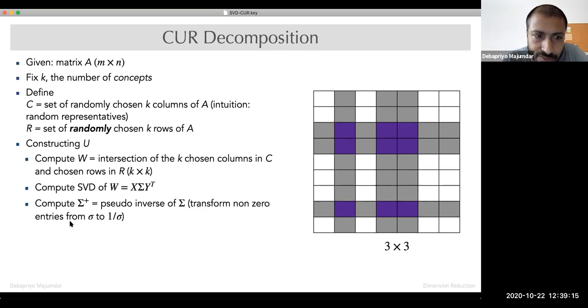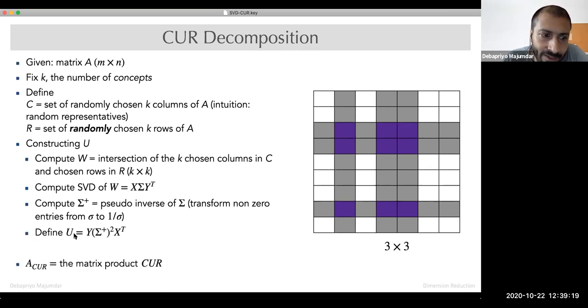Transform non-zero entries from sigma to 1 by sigma, and define U to be Y sigma plus square X transpose. Again, this is just a K cross K matrix only. They're all K cross K all the way. This is your U. U is the thing in the middle.